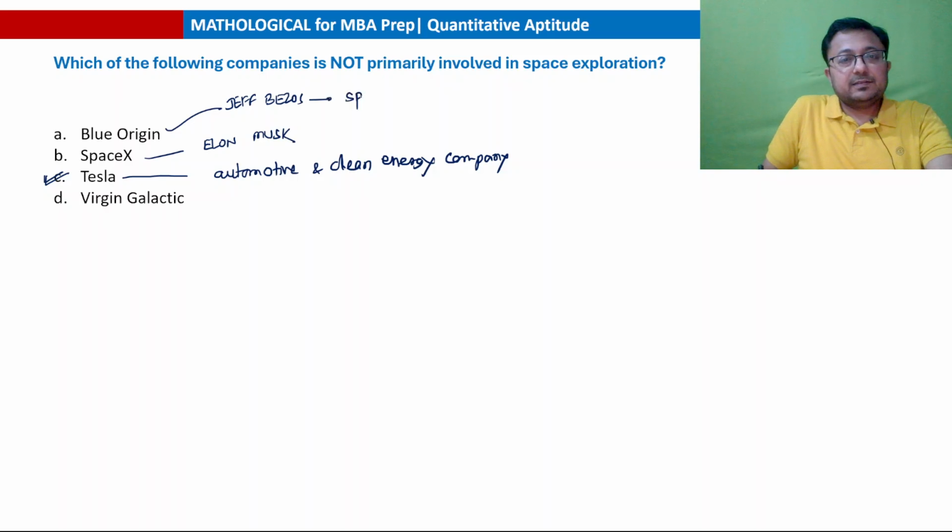And this is involved mainly in space travel. Similarly, Virgin Galactic is company by Richard Branson, and it is involved in development of commercial spacecrafts.